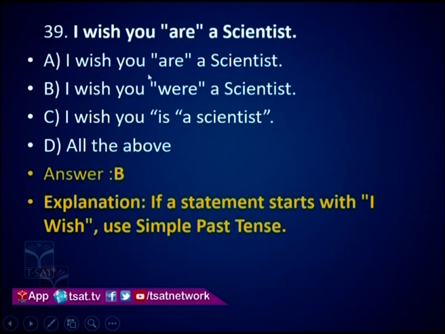Whenever you talk about wish in a sentence, if a sentence starts with I wish, you should not use present tense. You should always use past tense. I wish you were a scientist. I wish I were a scientist. So always use past tense when you use wish. Along with wish, there should be past tense, not present tense. So option B is the correct option here.